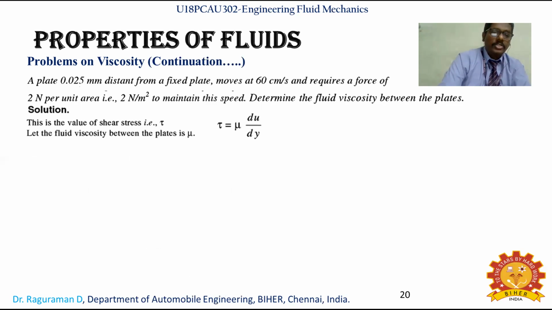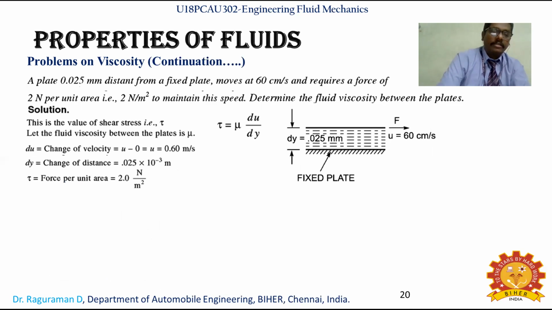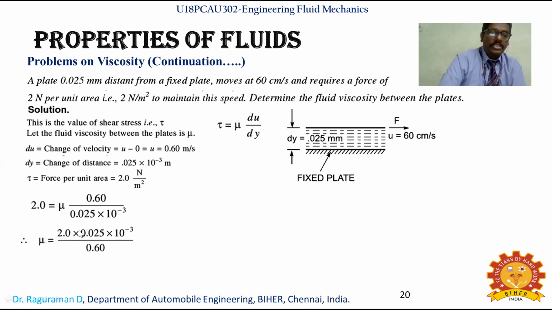For fluid viscosity, we know tau equal to mu into du by dy. The change in velocity is 0.6 meter per second, and the change in distance is 0.025 into 10 power minus 3 meter, and the tau value is given in the problem as 2 Newton per meter square. So that is what you are substituting here for tau, and mu is the unknown one, since du and dy are given. Only the unknown is mu, so easily we can identify the mu value.